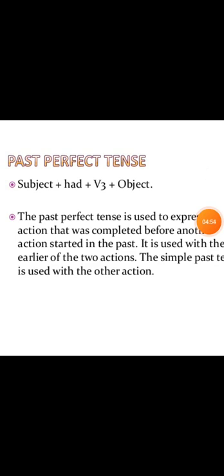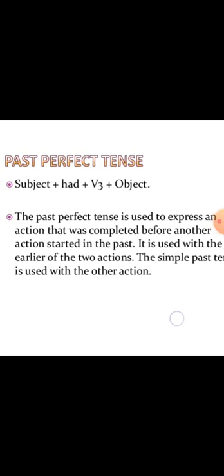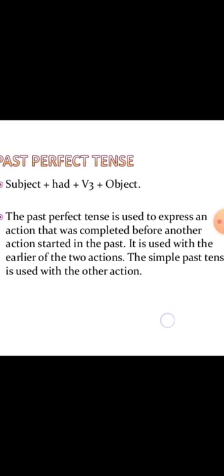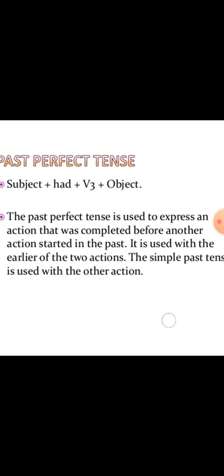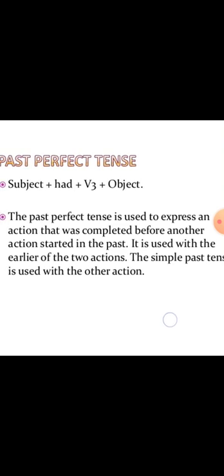So next comes the past perfect tense. Past perfect tense is used to express an action that was completed before another action started in the past. It is used with the earlier of the two actions. Simple past tense is used with the other action. Now, past perfect tense is actually describing two actions.